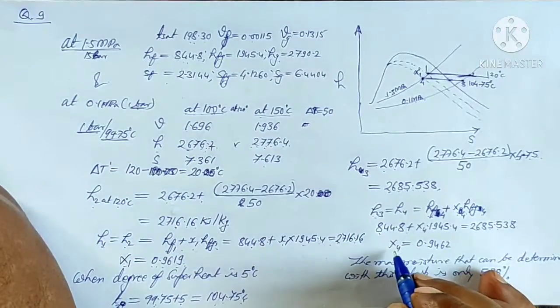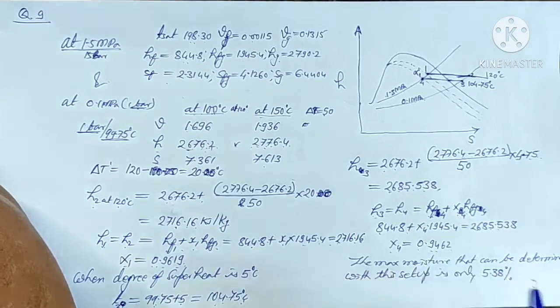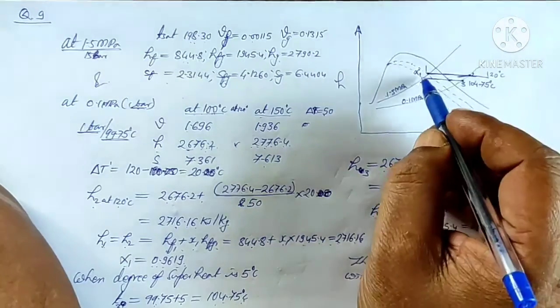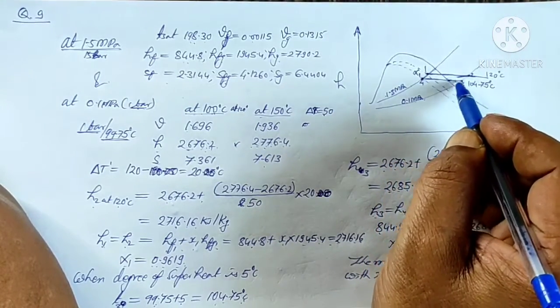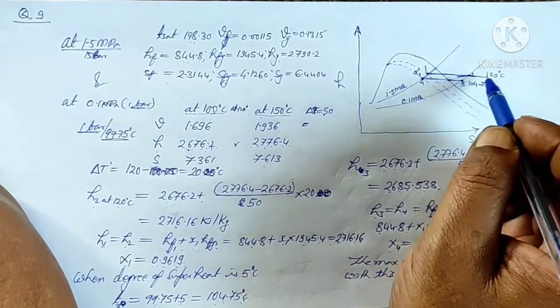So substituting the value, X4 equals 0.9462. That means if the steam quality is 0.9462 or more, then the degree of superheat will be 5 or more than 5 degree.